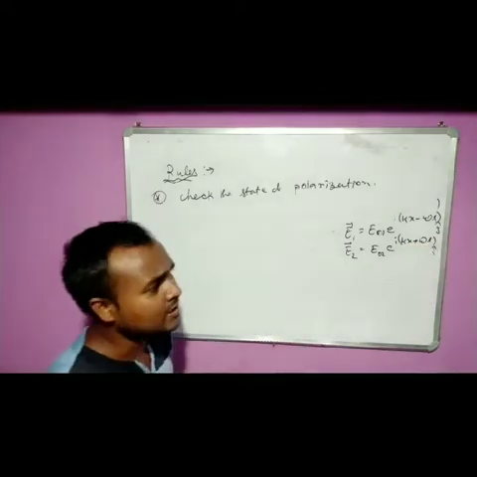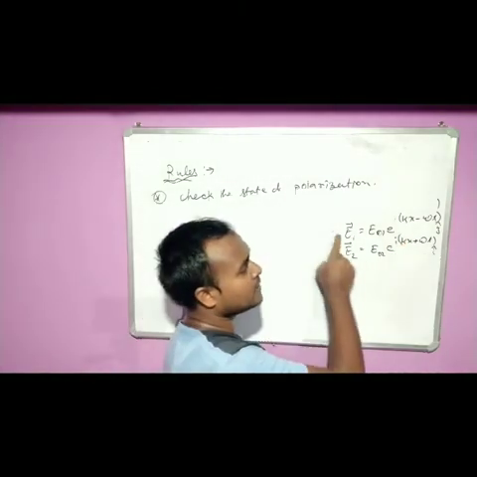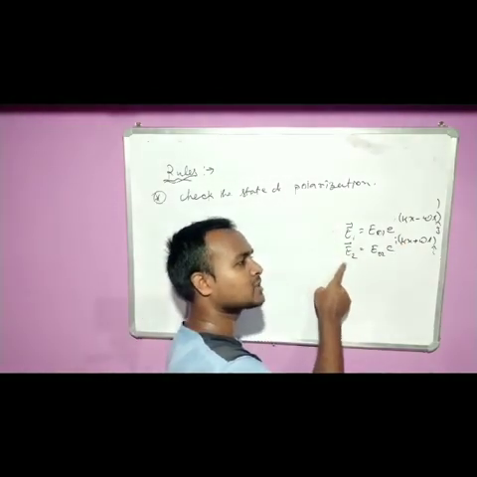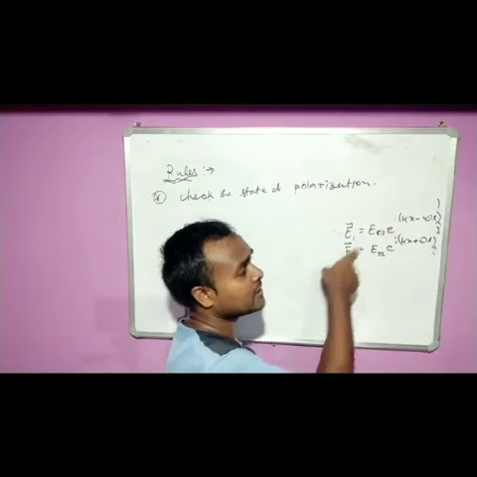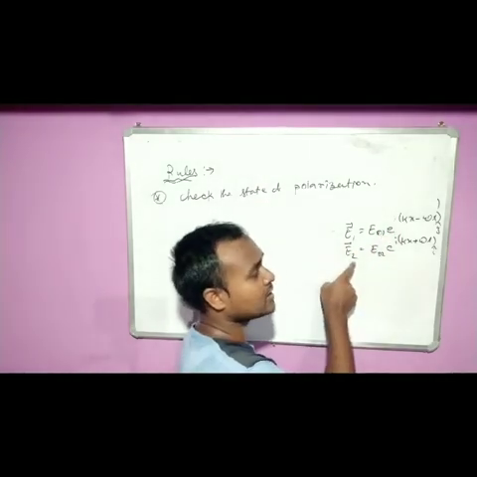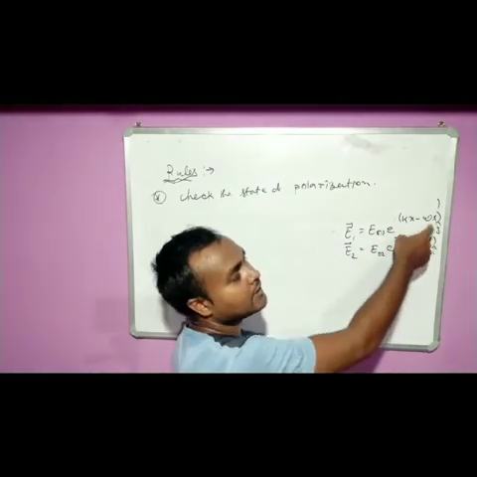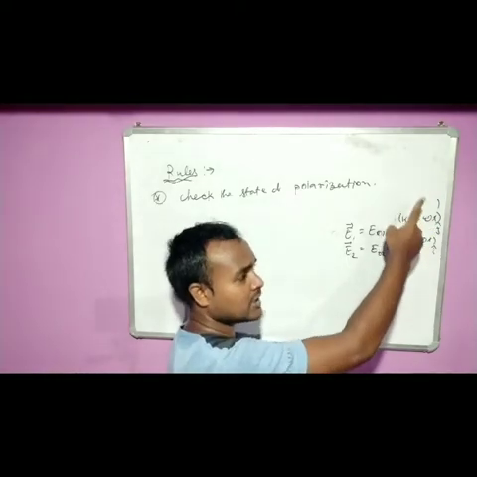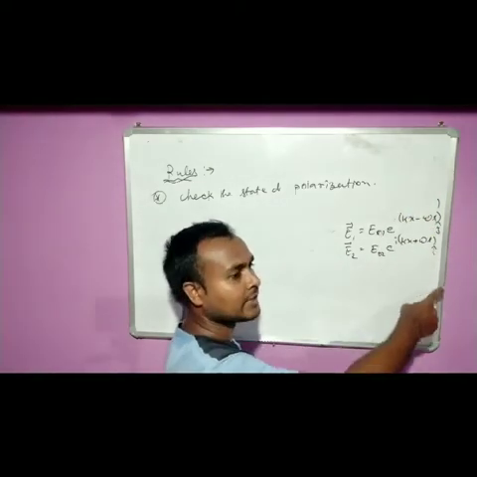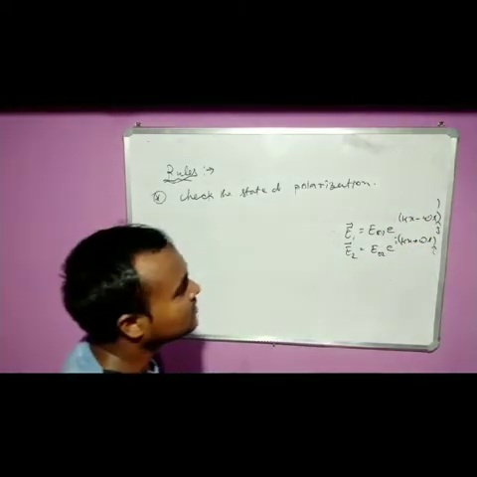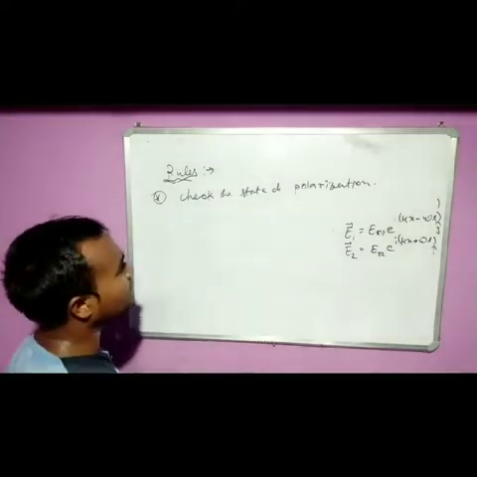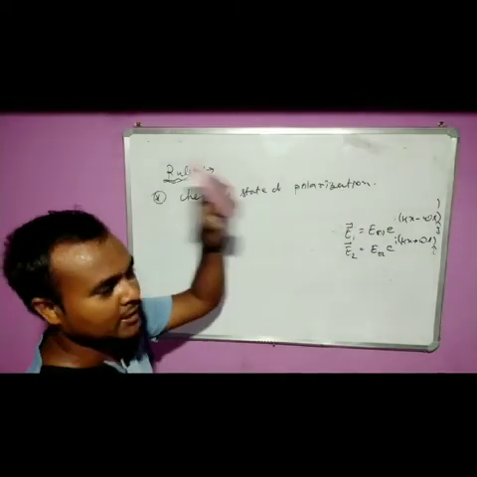You see that the state of polarization of this vector and of the other, that means the direction of these electric field components, are different. This is along j cap, and this is along i cap.